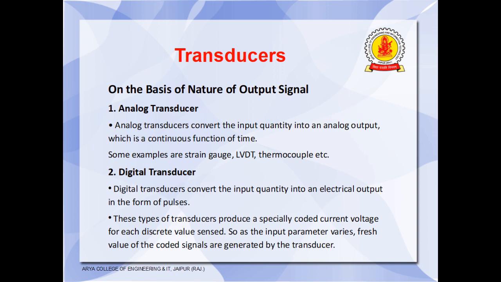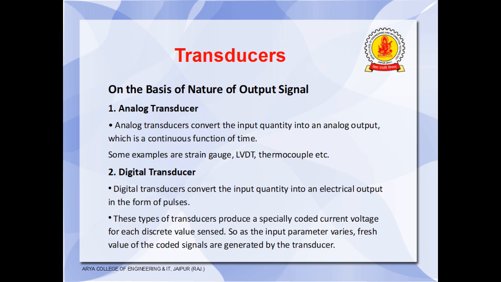We can also classify transducers on the basis of the nature of the output signal. According to this, there are two types of transducers, analog transducers and digital transducers. Analog transducers convert the input quantity into an analog output. An analog output is a continuous function of time.